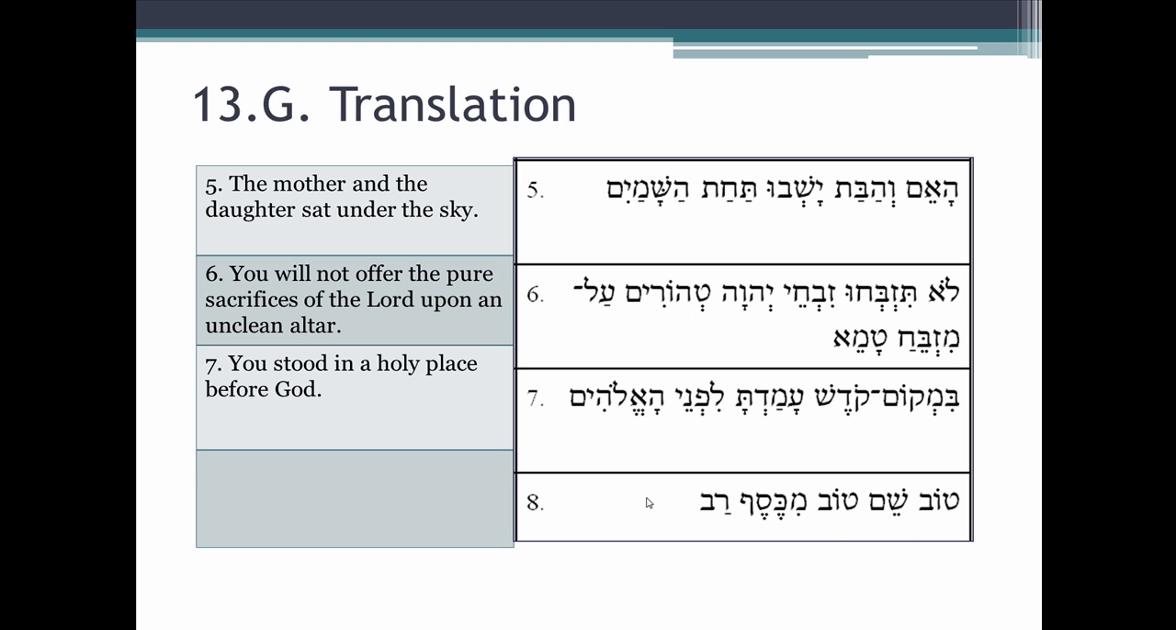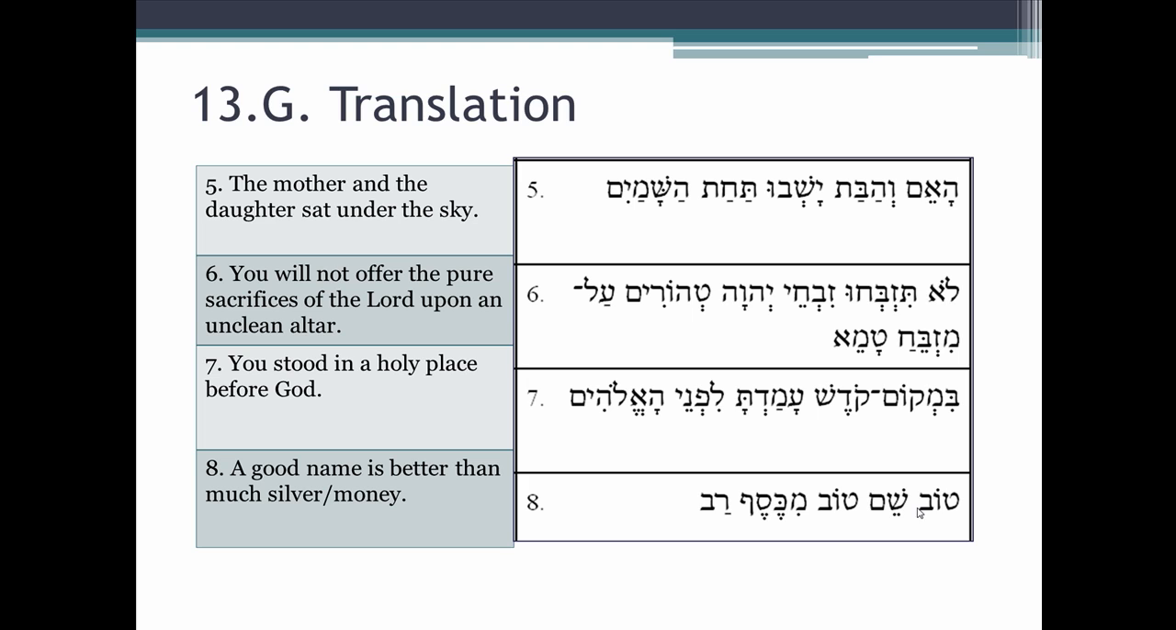Number 8, Tov Shem Tov Mikesef Rav. Okay, here we have adjective, noun, adjective. Here we go. Preposition min. You know by now when you have min kind of thrown in there among adjectives and nouns that we're probably going to have a comparative min here. And then Rav here is an adjective. So we turn on our answer key.